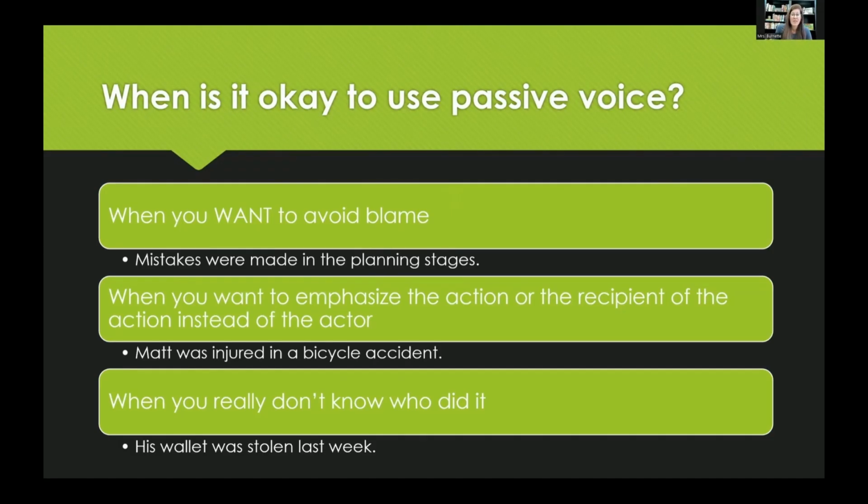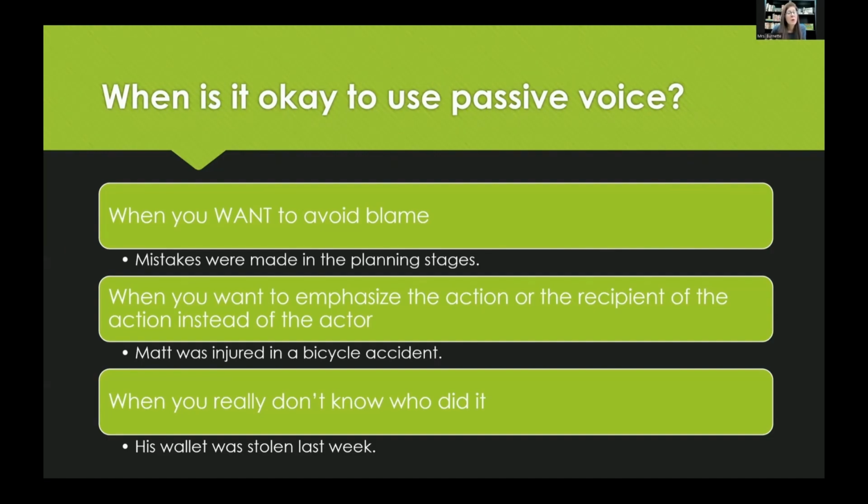You can also use it when you want to emphasize the action or the recipient of the action instead of the actor. So maybe you want to emphasize the person who was passively there and not the person that did it, right? For example, Matt was injured in a bicycle accident. So this is passive voice, was injured. Maybe we know who did it, but we don't want to pass blame.